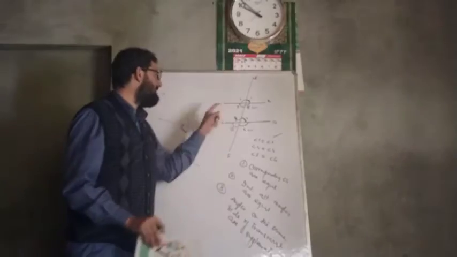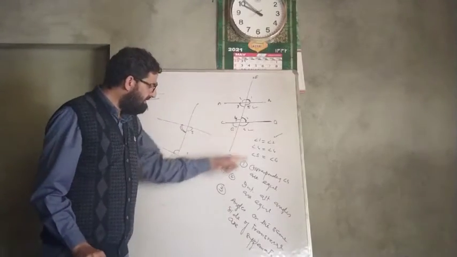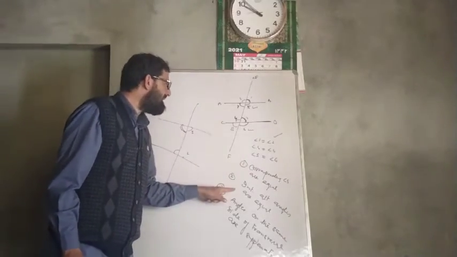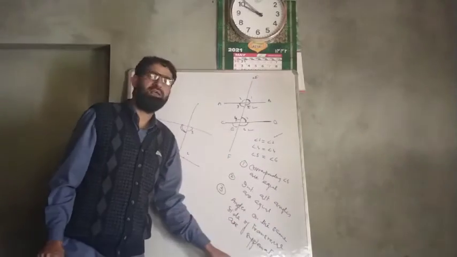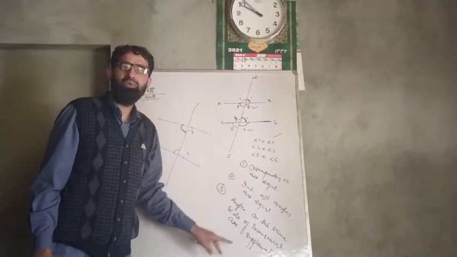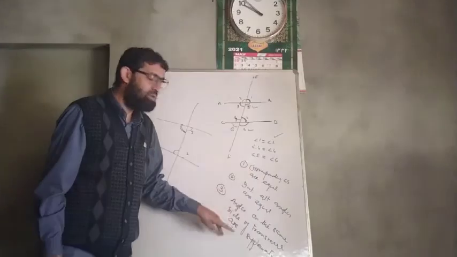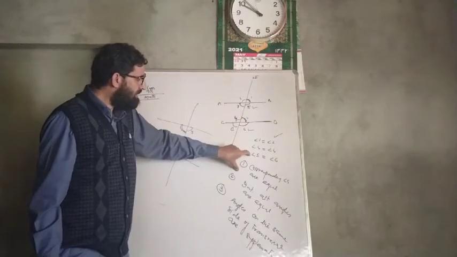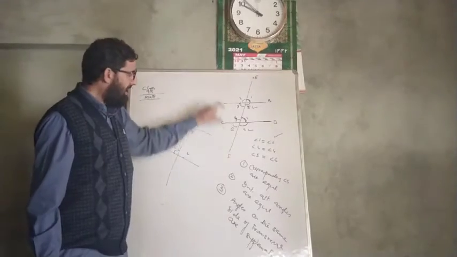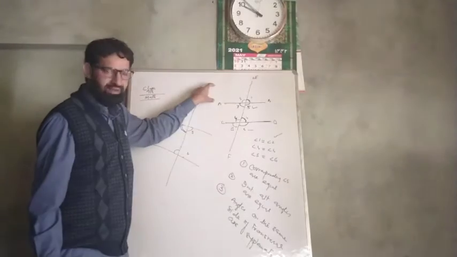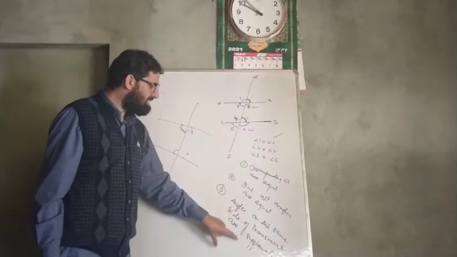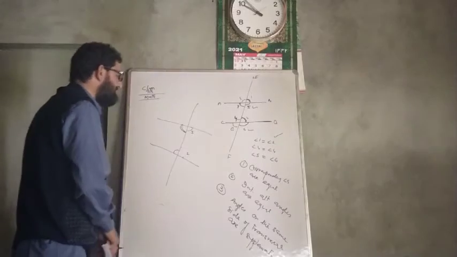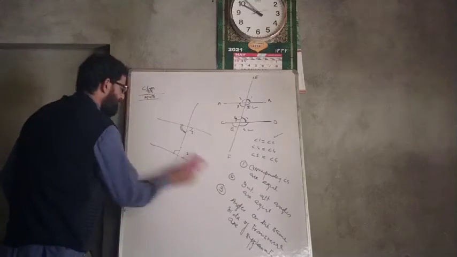First, it is given that AB and CD are parallel lines. Then these things are true, that corresponding angles are equal, alternate angles are equal, and angles on the same side of transversal are supplementary. These three things are true. And when these three things are true, conversely, lines are parallel. That is, if corresponding angles are equal, lines are parallel. And if alternate angles are equal, lines are parallel. And if angles on the same side of transversal are supplementary, then lines are parallel. So this is very, very important that you will remember these three things about parallel lines.